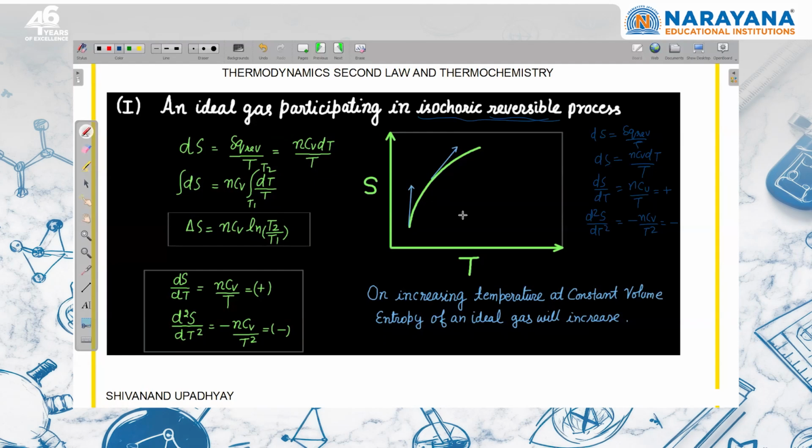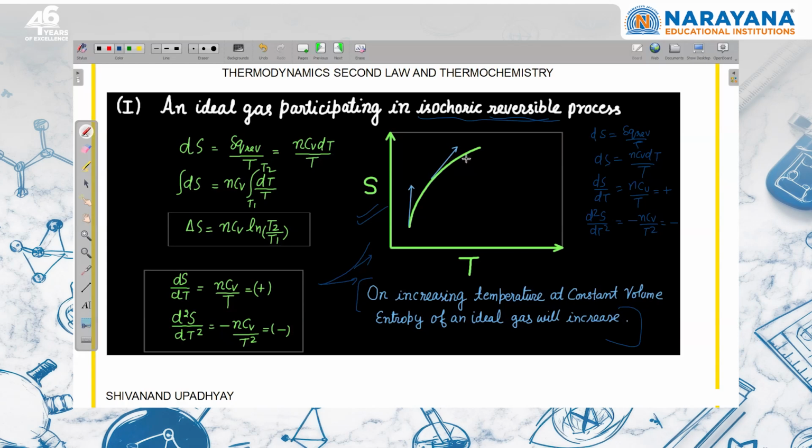Because this graph can be like this also. So how will you decide which graph is correct? From here you can say that the slope is decreasing, the rate of change of slope is decreasing. Because of that, we can say that this is the right graph. So here we can frame a language: at low temperature, if we change the temperature by a small quantity, the entropy change will be more compared to high temperature, right?